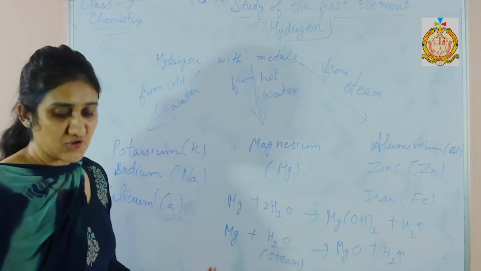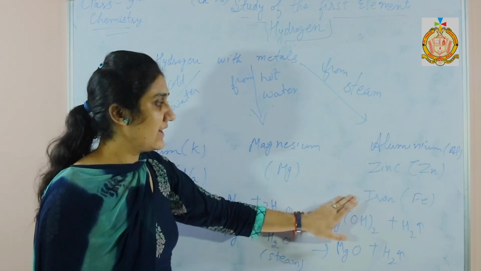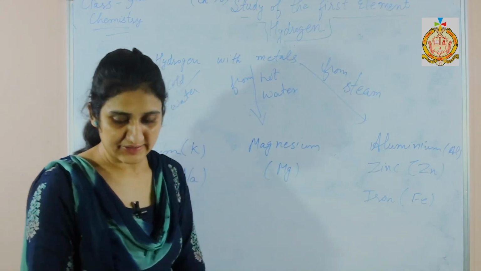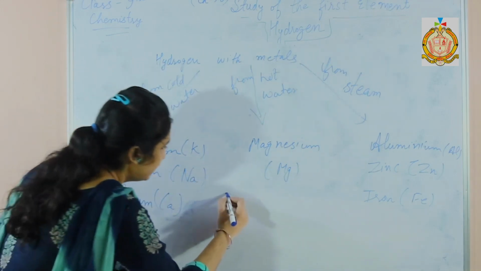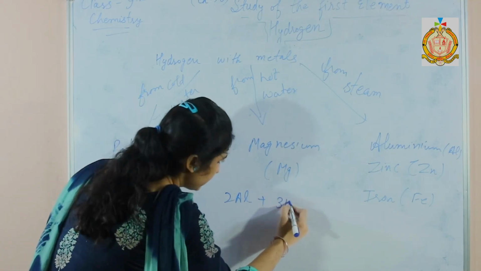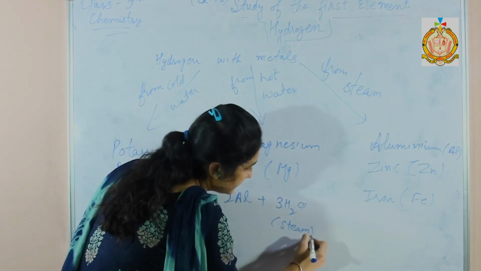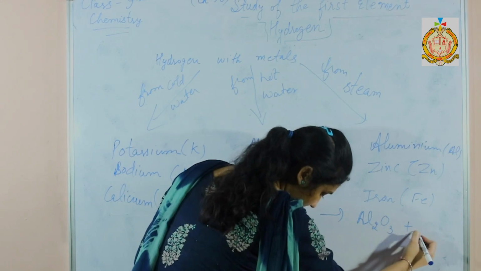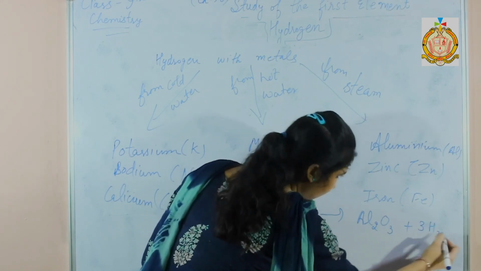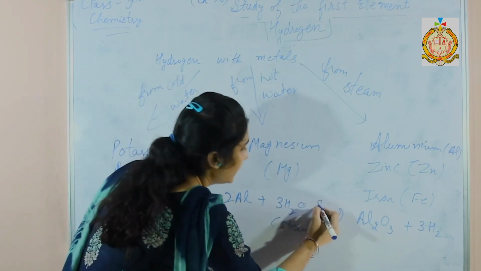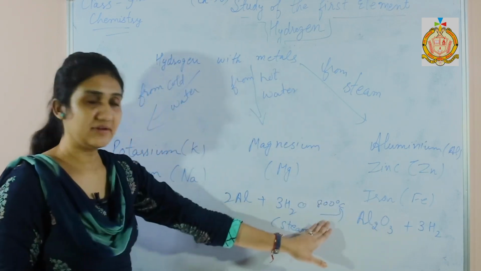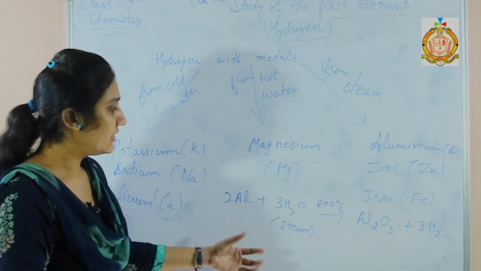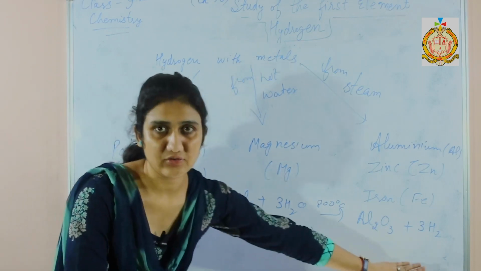Next we shall discuss the action of steam on metals: aluminium, zinc and iron. When aluminium reacts with steam, this water in the steam form gives aluminium oxide and hydrogen gas, and the temperature is kept around 800 degrees Celsius because this is not a reactive metal, so it requires high conditions for the preparation of hydrogen gas.